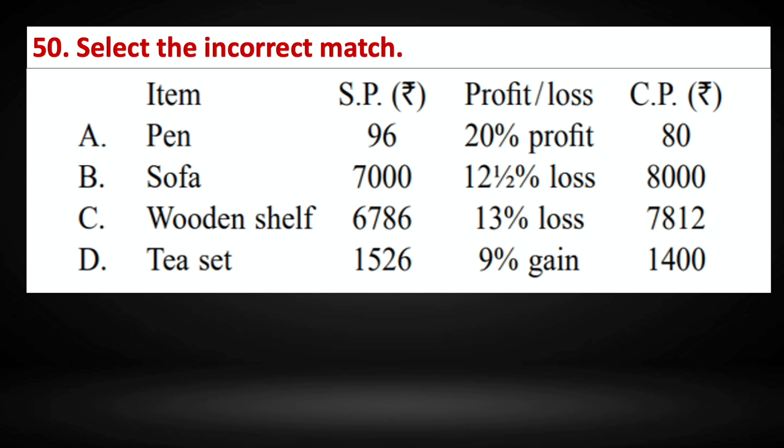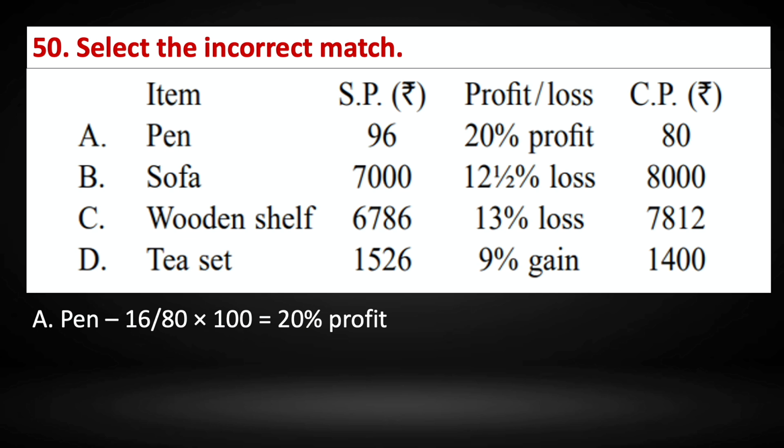Question number 50. Select the incorrect match. Let us look at the options one by one. Option A, pen. Pen selling price 96, 20% profit, cost price is 80. So we have a profit, selling price minus cost price, that is 96 minus 80, that is 16 by 80 into 100. So that is 20% profit. Yes, so profit percentage is right. Selling price, cost price, everything is correct. So that is a correct match.